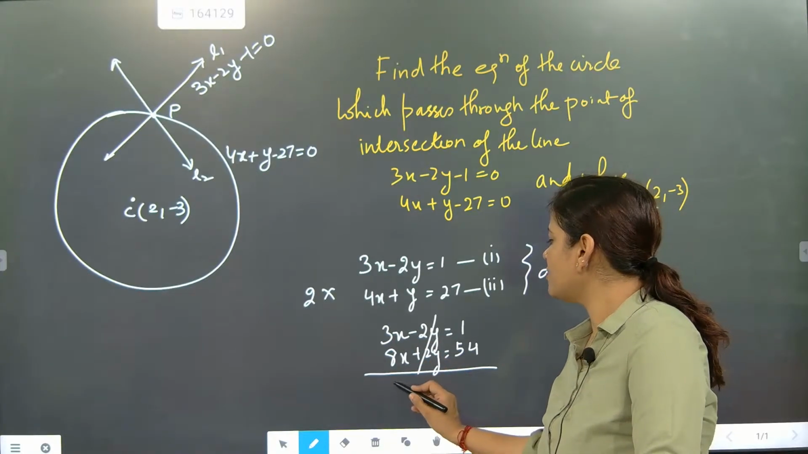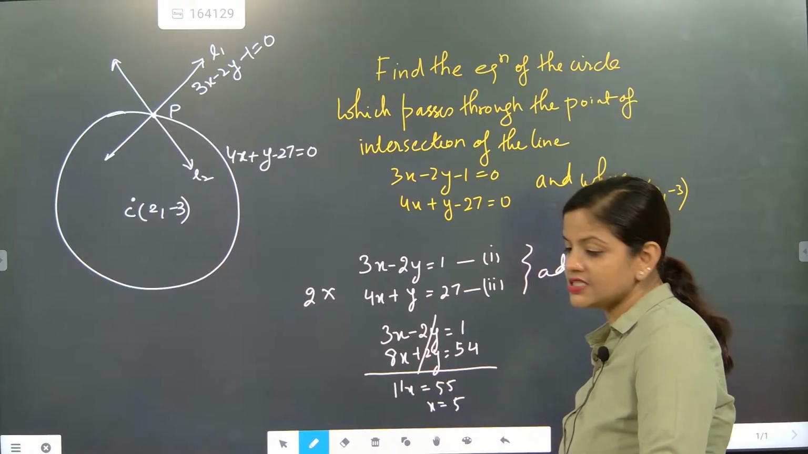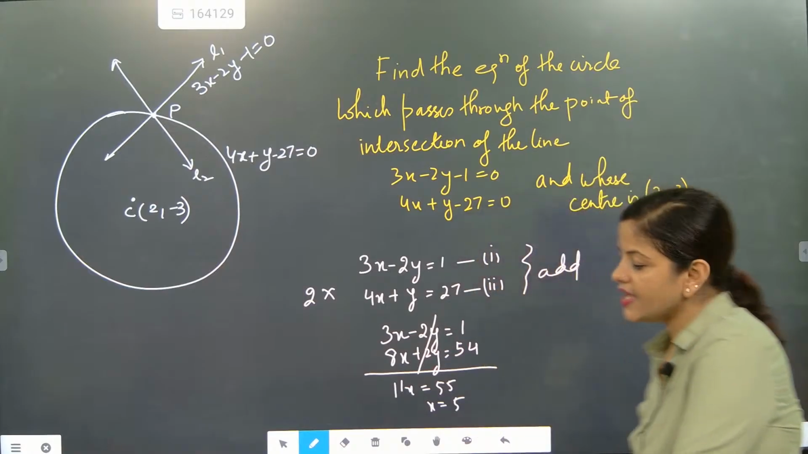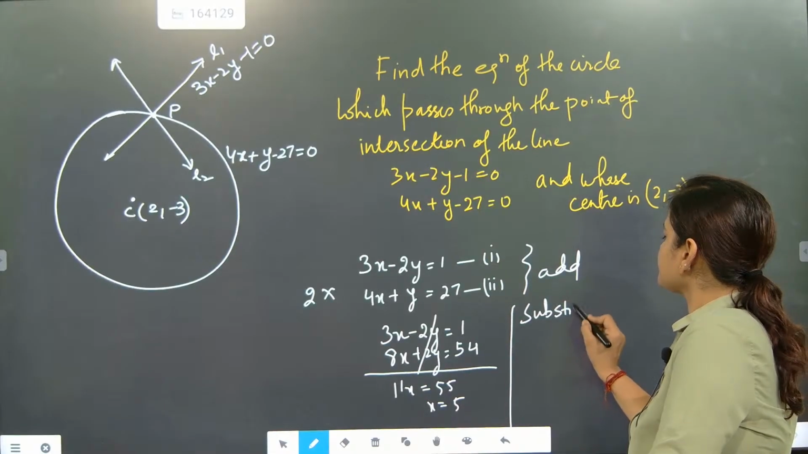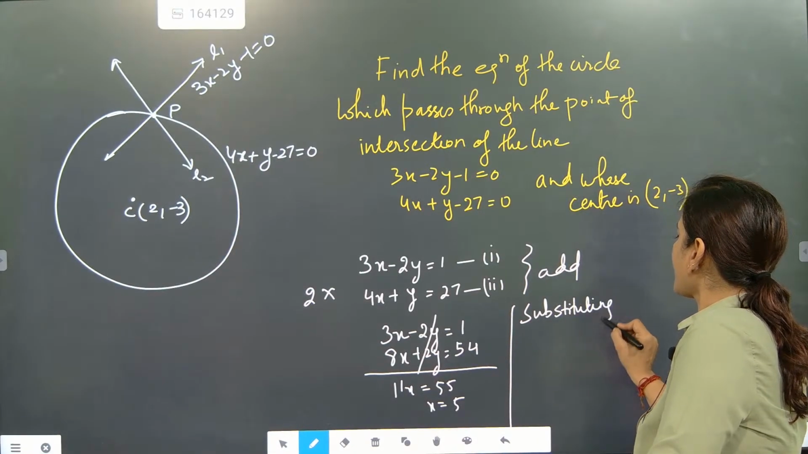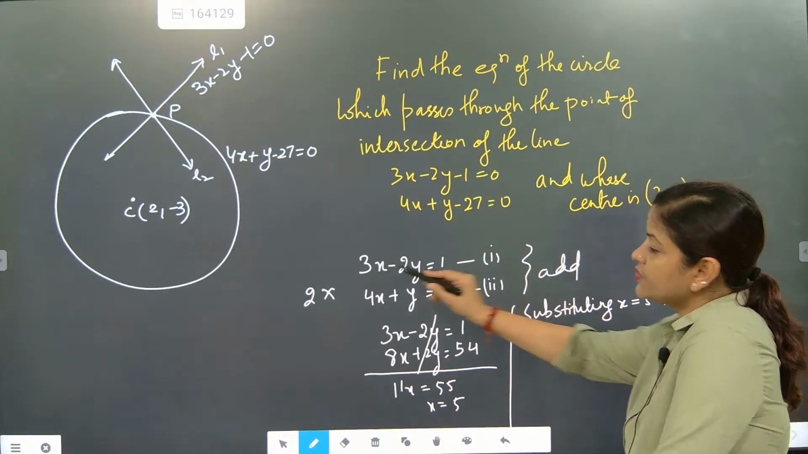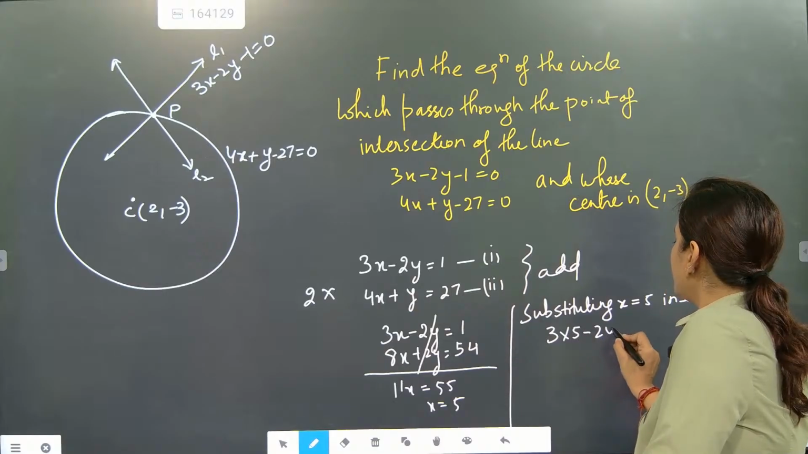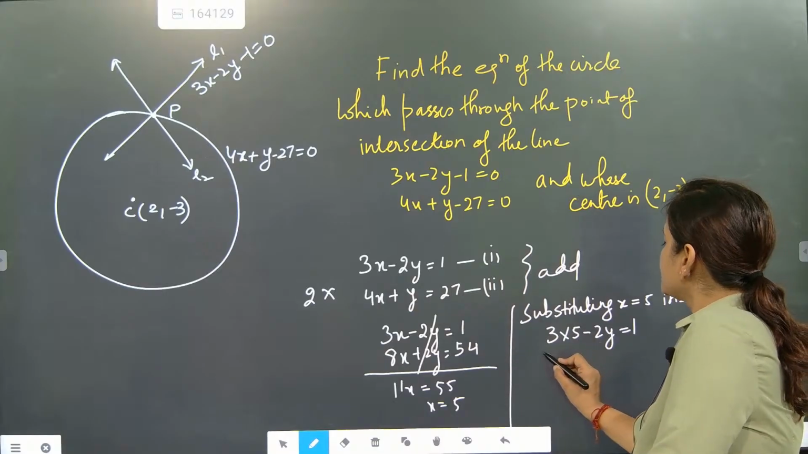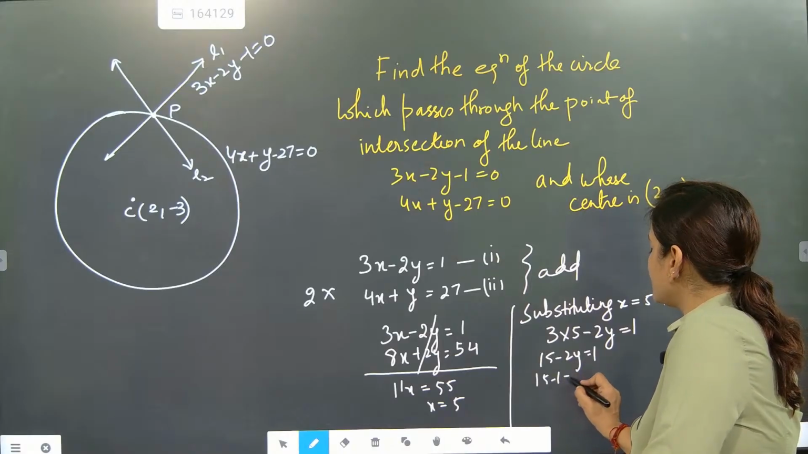It is coming as how much? 11x is equal to 55. So x is coming as 5. So one value you are getting here is x equal to 5. So substituting x equal to 5 in equation 1, it will become 3 into 5 minus 2y equal to 1. So 15 minus 2y equal to 1. So 15 minus 1 is equal to 2y. So y is coming as 7.